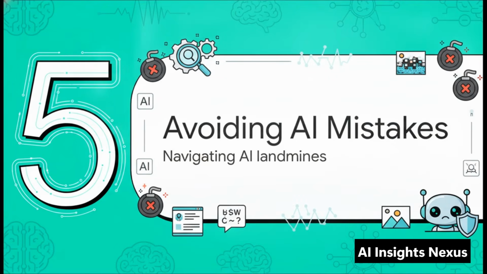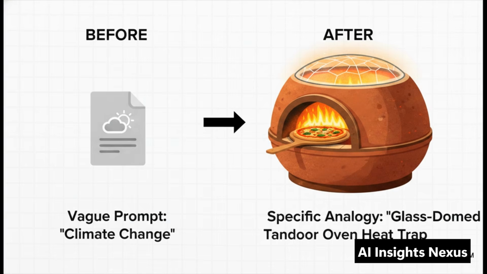Let's shift gears a bit for Section 5, Avoiding Common AI Mistakes. Time to navigate the landmines of prompt engineering. The silent killer of good AI results? Vagueness. It's the worst. If you tell an AI to write about climate change, you're going to get a dry, generic snooze fest of a Wikipedia article. You have to be painfully specific.